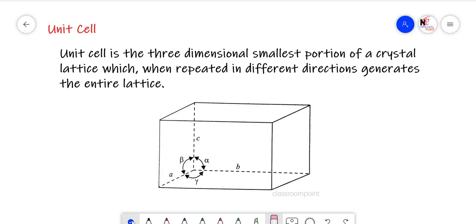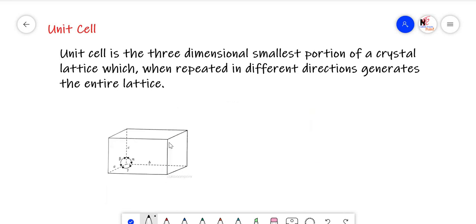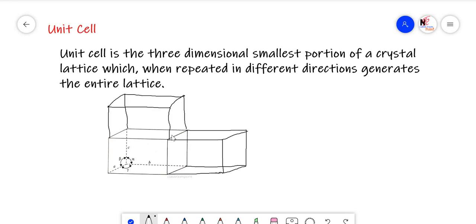Now let us see how to develop a crystal using a unit cell. Let us develop the three-dimensional crystal lattice by repeating this unit cell. This unit cell only I am repeating on this side. Now try to repeat the same unit cell on the top side. I think now you got the idea how to arrange.